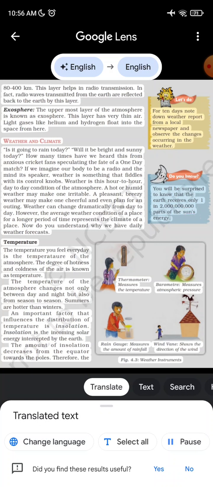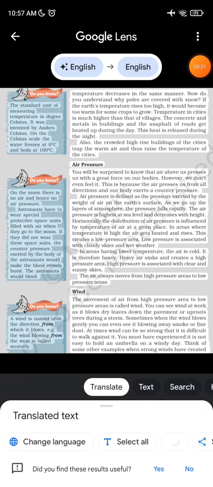Thermometer measures the temperature. Barometer measures atmospheric pressure. Rain gauge measures the amount of rainfall. Wind vane shows the direction of the wind. Fig. 4.3. Weather instruments.